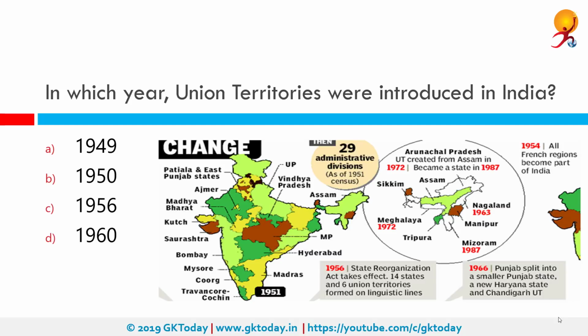In which year were Union Territories introduced in India? Let's take a look at the picture. The State Reorganization Act takes effect in 1956, where 14 states and 6 union territories are formed on linguistic lines. So the correct answer is 1956. So reorganization of states on linguistic lines included abolition of Class A, B, C, D states and introduction of union territories by Constitution 7th Amendment Act.